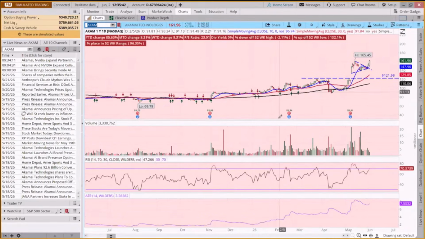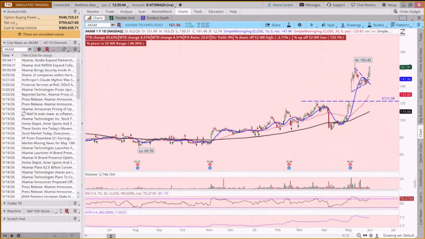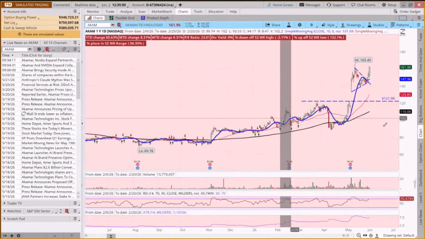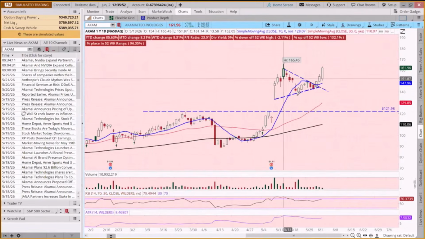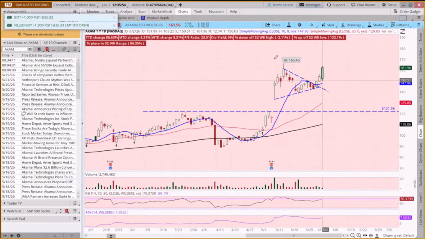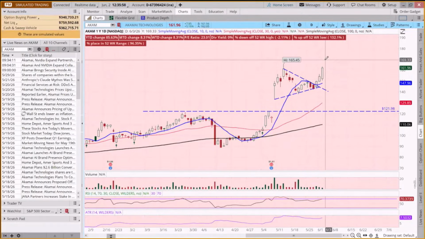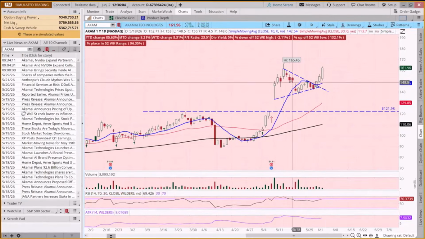Now, this is a different type of breakout pattern, right? Because we had something that gapped up and then kind of pulled back. So this is a pennant pattern. And this was one that was on our list yesterday, but we didn't get to it. And it's really had a pretty dramatic move yesterday or today. But we're seeing this pennant pattern with a diagonal resistance breakout.